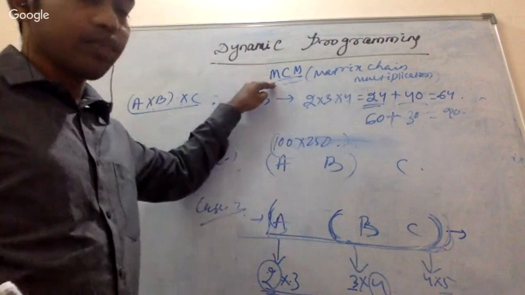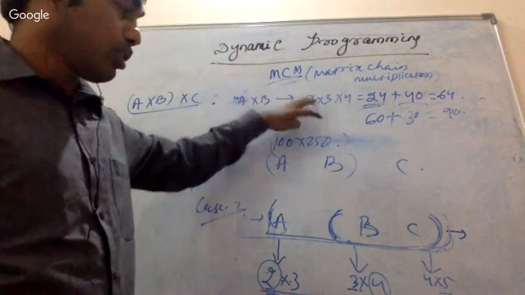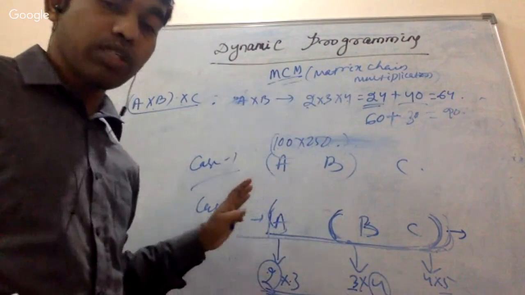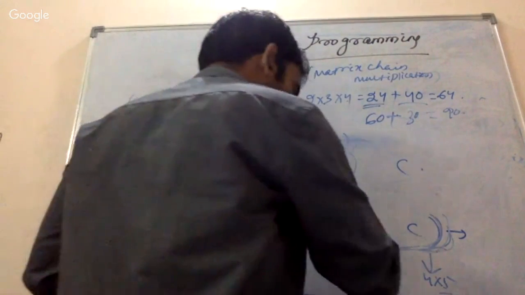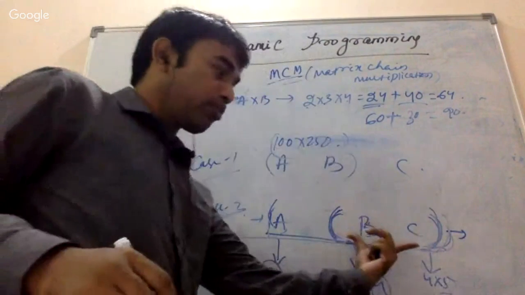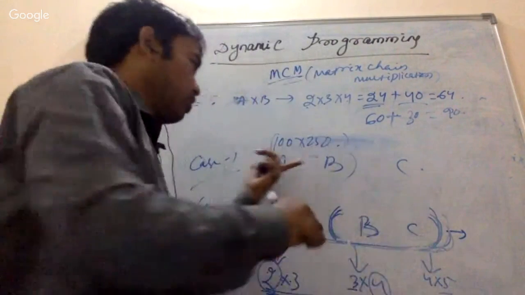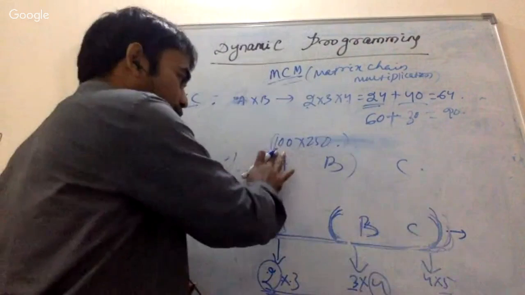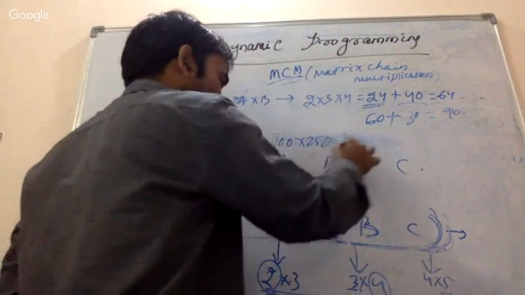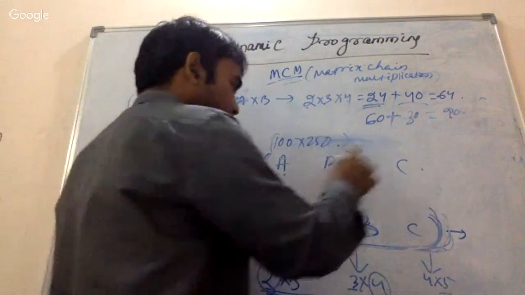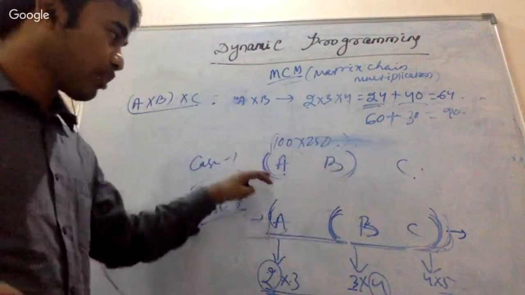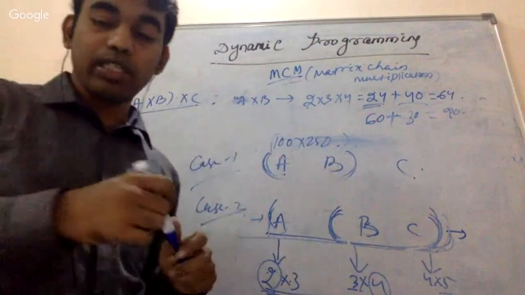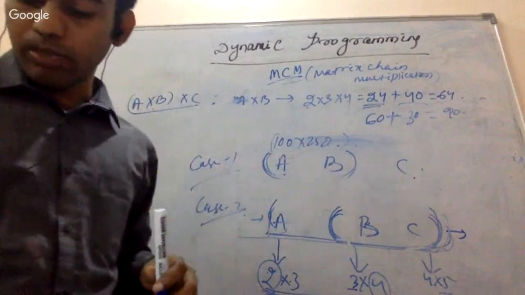So what does matrix chain multiplication tell us? It does not multiply the matrices. What it is going to do is give you a solution. That means it tells you whether to multiply these two matrices first or not. It will give you an output saying multiply these two matrices first and then this one, which is going to give a better solution. That's why matrix chain multiplication plays a very important role. So this was all about this one.